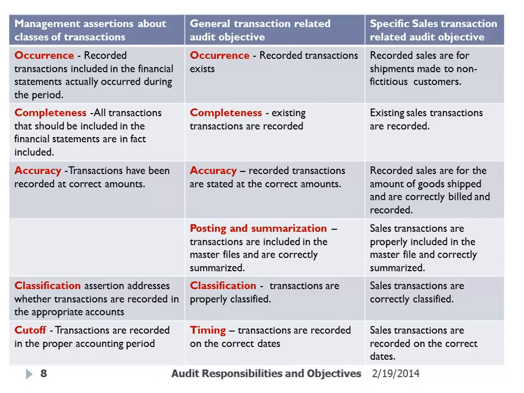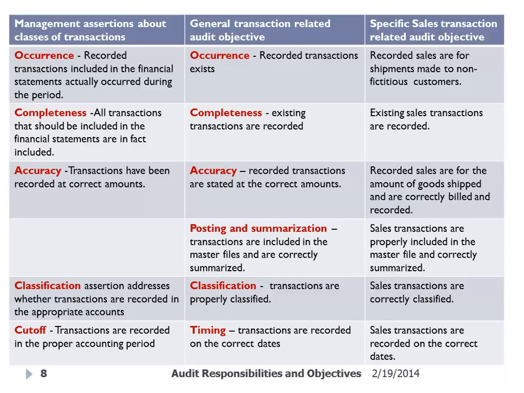So for example, what the auditor is concerned with when testing occurrence, or gathering evidence related to occurrence, is that sales are not overstated, right? They want to make sure that the sales do exist. So they're going to design audit procedures to test that recorded sales are for shipments made to non-fictitious customers.